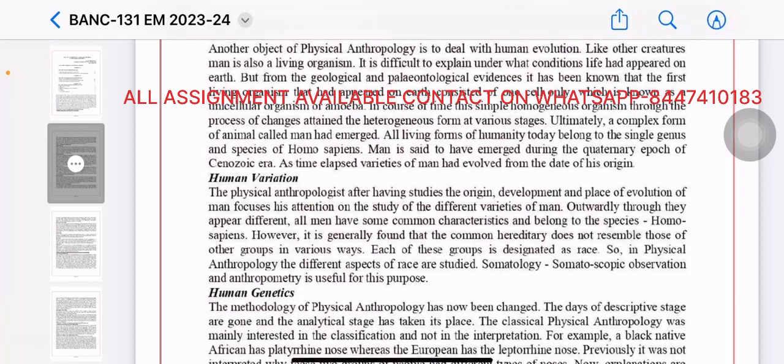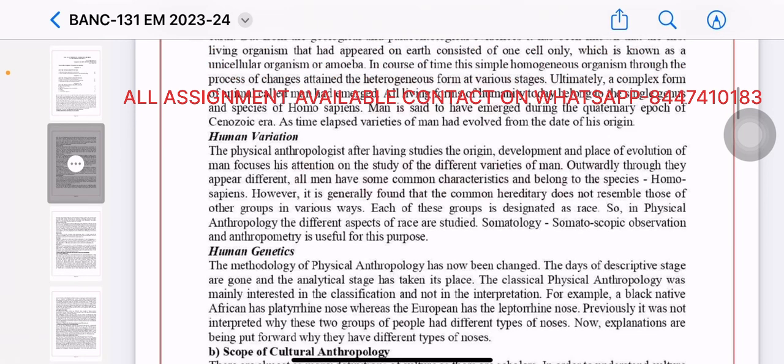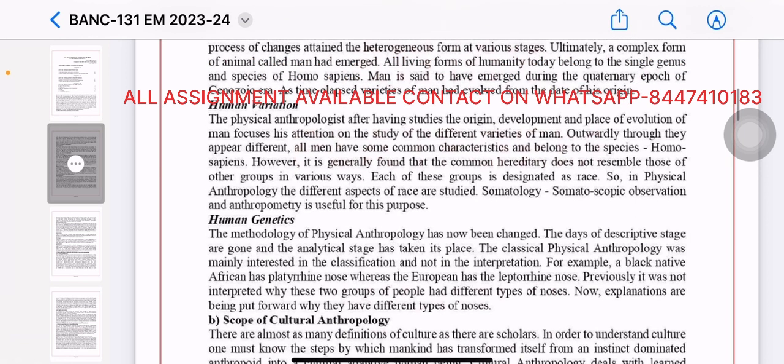Outwardly, though they appear different, all men have some common characteristics and belong to the species Homo sapiens. However, it is generally found that groups with common heredity do not resemble those of other groups in various ways. Each of these groups is designated as a race. So, in physical anthropology, the different aspects of race are studied. Somatology, somatoscopic observation, and anthropometry are useful for this purpose.